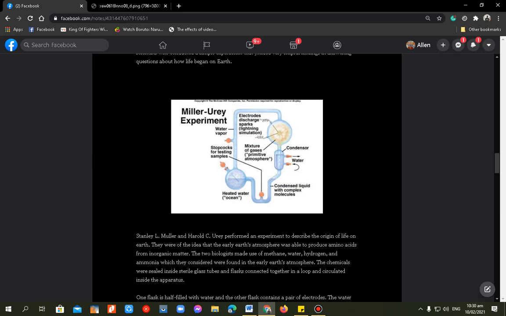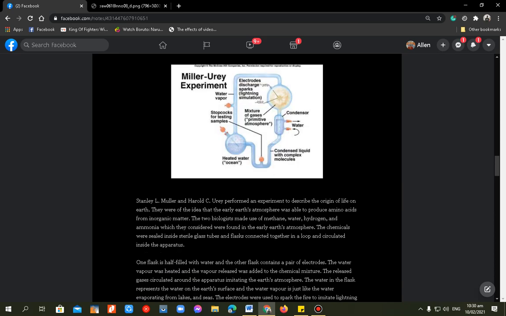So let's take this illustration about the Miller-Urey experiment. It is stated in here, Stanley L. Miller and Harold C. Urey performed an experiment to describe the origin of life on Earth. They were of the idea that the early Earth's atmosphere was able to produce amino acids.